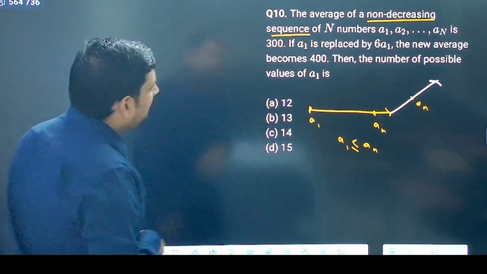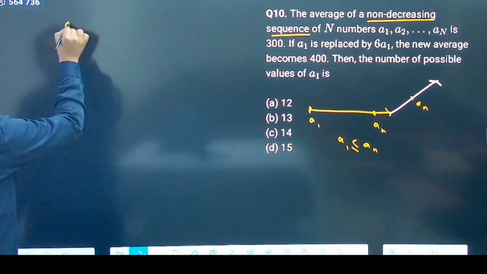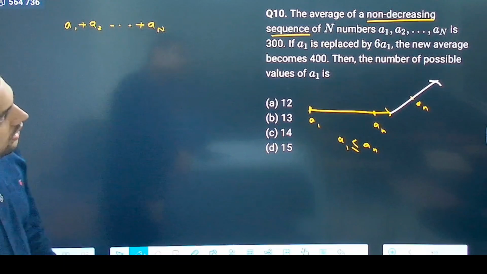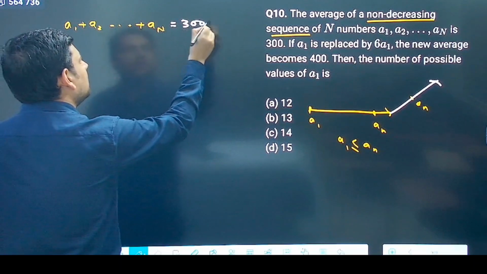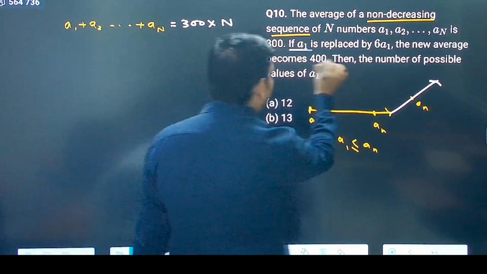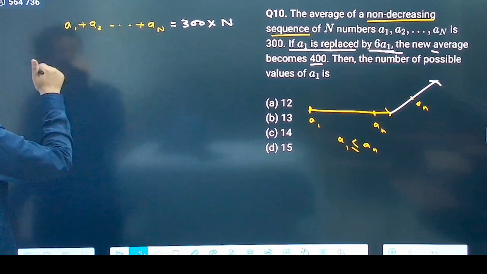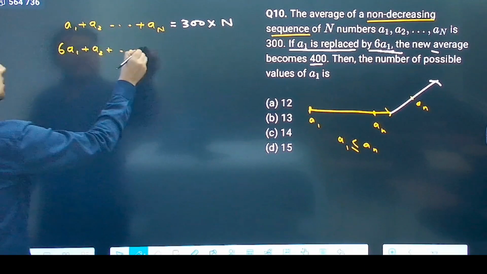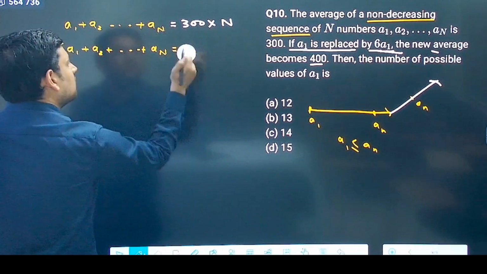Now, it says the average of a non-decreasing sequence of n numbers a1 to an is 300. So that means what? a1 plus a2 up to an. What is the average? Average is 300. So this is equal to 300 into how many numbers? n numbers. Fine till here. Now it says if a1 is replaced by 6a1, the new average becomes 400. So now I replace this with 6a1, so 6a1 plus a2 plus up to an is equal to 400n.